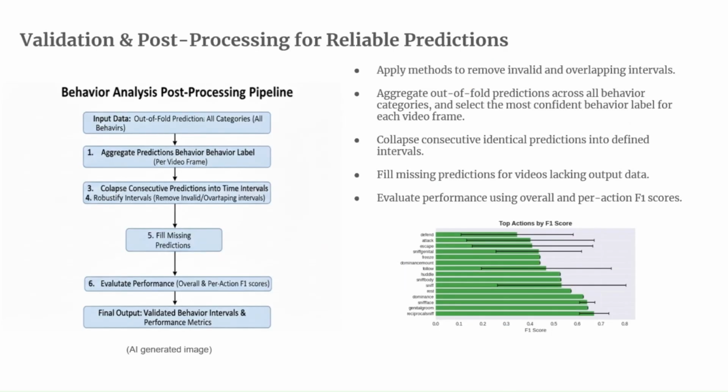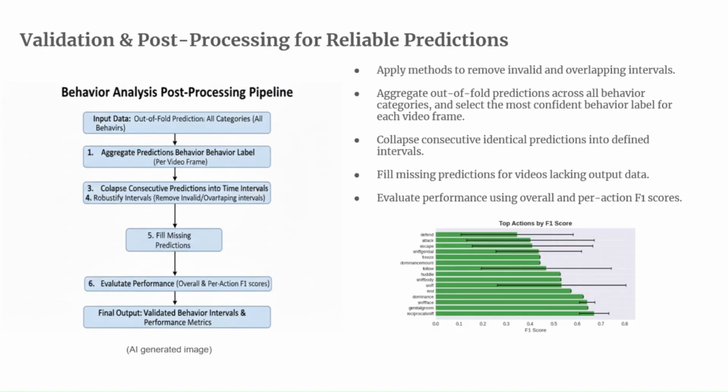Now, in this slide, the main takeaway is that during certain intervals of training our data, you could have overlapping intervals between two different types of actions. So we had to figure out ways to remove those types of overlaps.